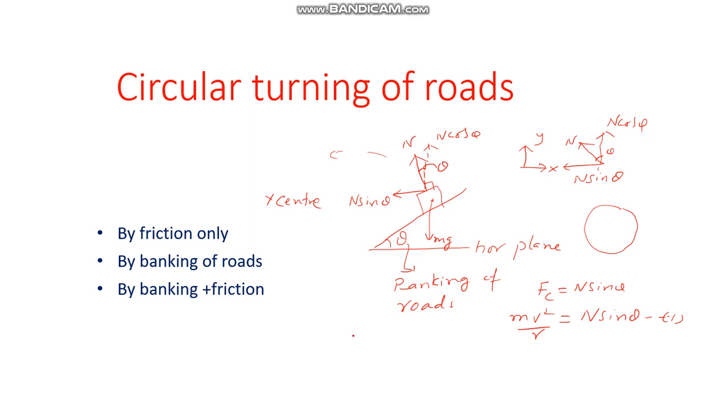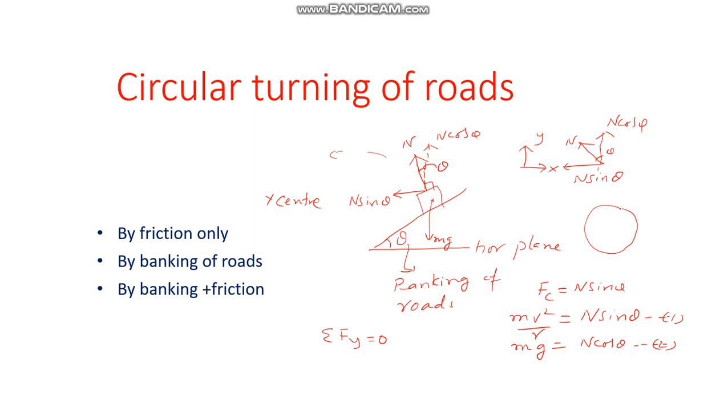So if you apply that, the mg force acting downward is balanced by N cos theta which is acting upward. Okay, so we can write mg is equal to N cos theta. This is the second equation.